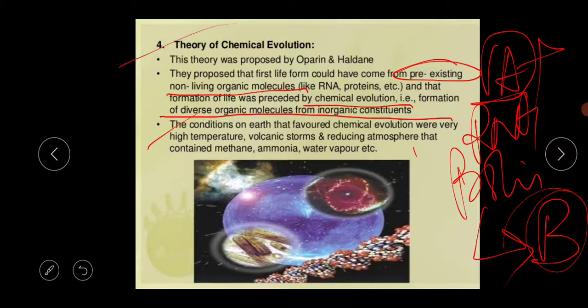Next thing, the conditions on Earth that favored chemical evolution were very high temperature, volcanic storms, and a reducing atmosphere that contained methane, ammonia and water vapor.